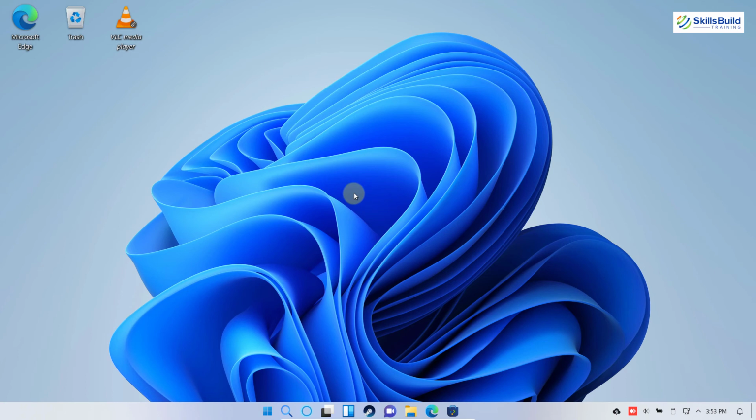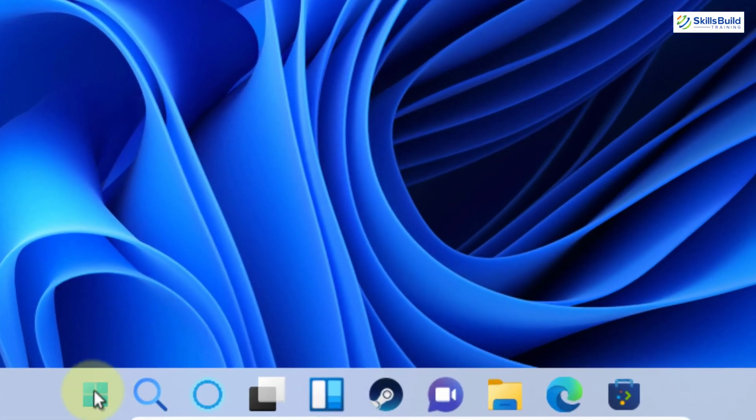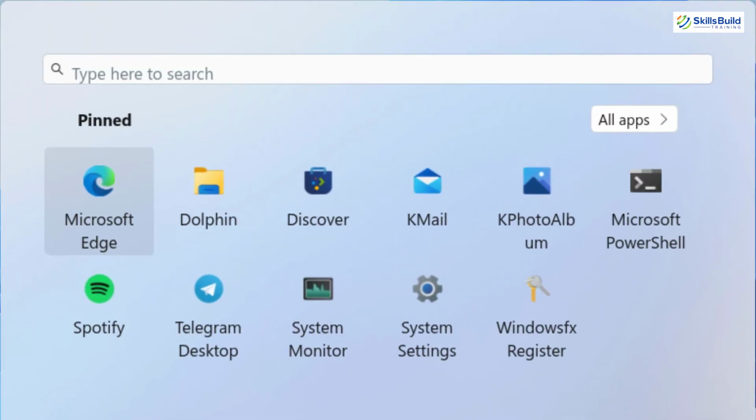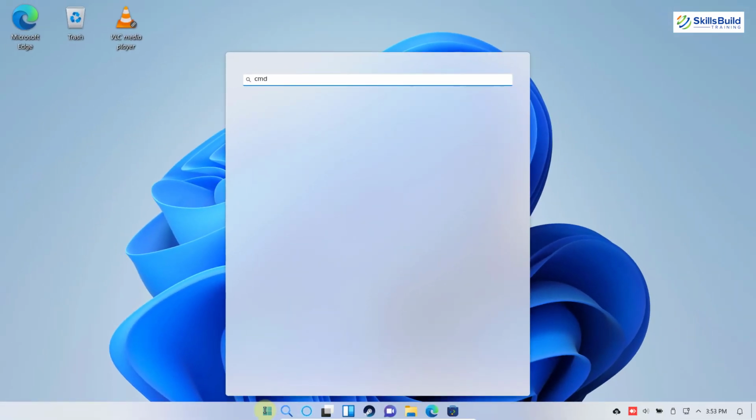So I will just get out of this, and now let's say you are a Windows user and you might think that this is Windows 11, and now let's say you want to open CMD. You will just click on the start button and you will start typing CMD. Here it does not respond to that request. While in the previous version, that was Windows FX 10, if you would have written CMD here, it showed terminal in here. But now you have to be really specific of what you are looking for.